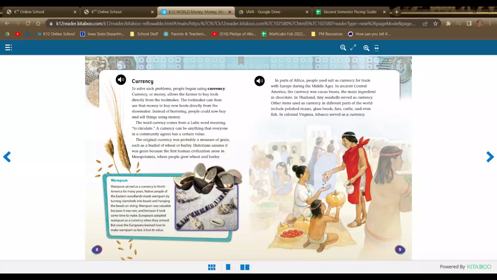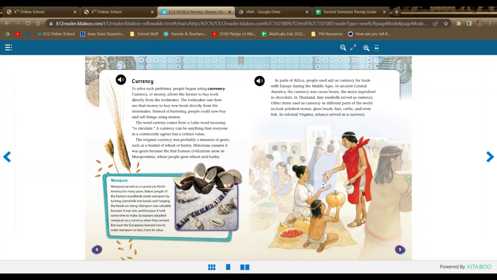Currency. To solve such problems, people began using currency. Currency, or money, allows the farmer to buy tools directly from the toolmaker. The toolmaker can then use that money to buy new boots directly from the shoemaker. Instead of bartering, people could now buy and sell things using money. The word currency comes from a Latin word meaning to circulate.